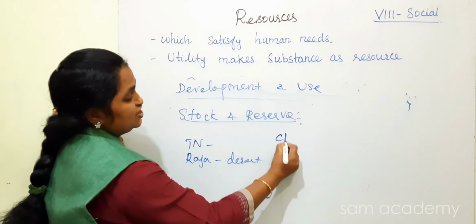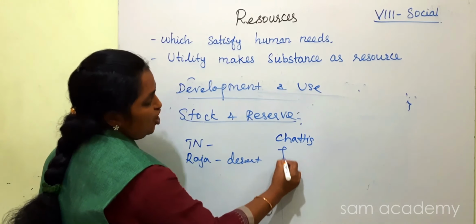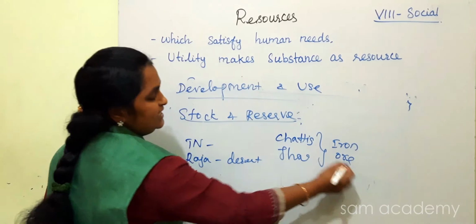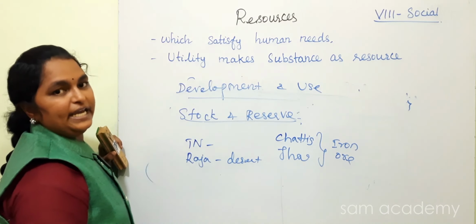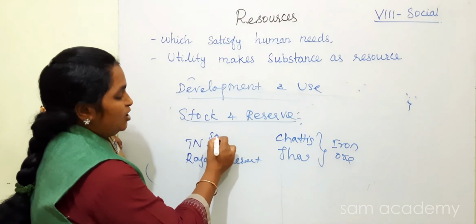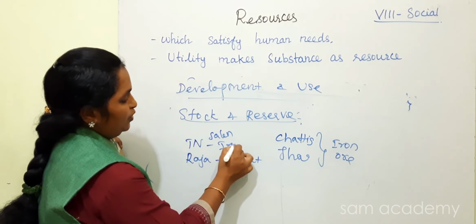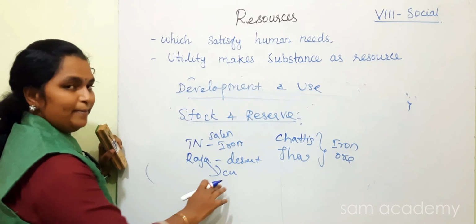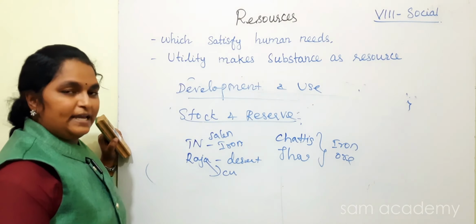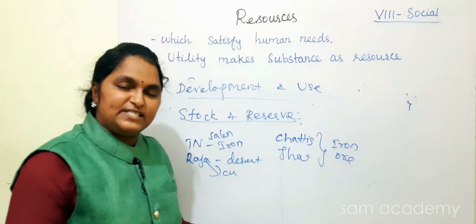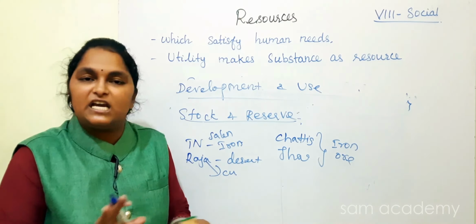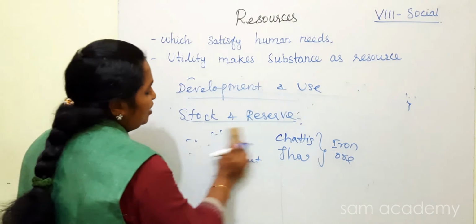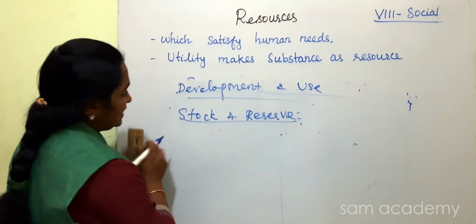Likewise, the Chhattisgarh and Jharkhand region is rich in iron ore. In Tamil Nadu, in Salem also we have iron ore. Okay. In Rajasthan we have copper mineral. There are copper mining places also. Likewise, in India, different states have different minerals, not equally distributed. Why? Because of variation in climate.